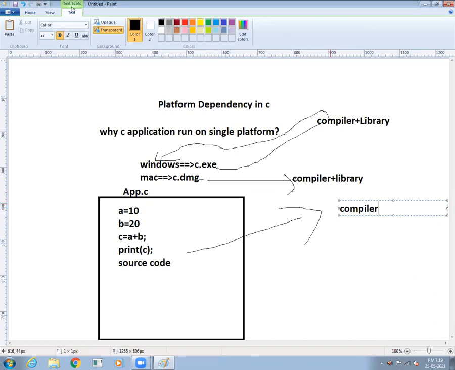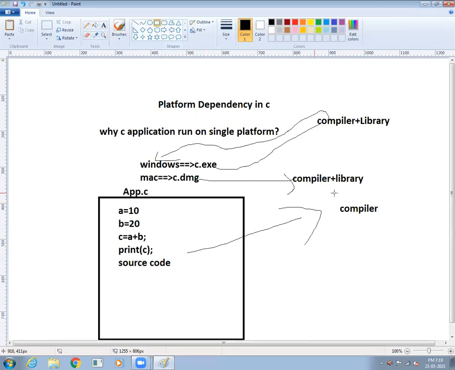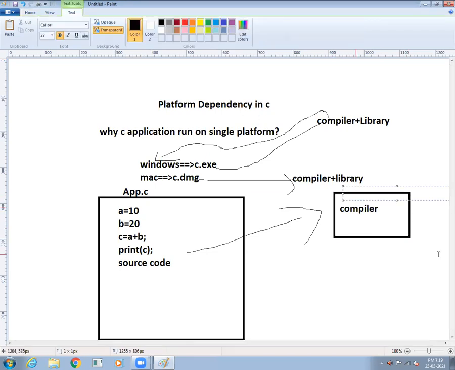So I install this compiler on my system, with the Windows operating system. Here the compiler always works for the Windows operating system only.